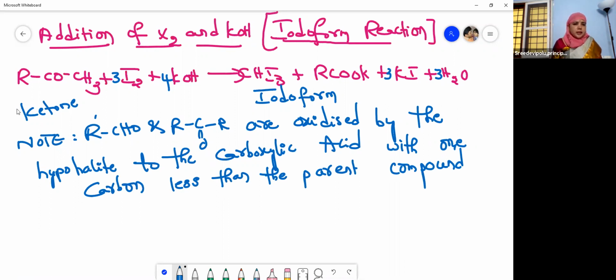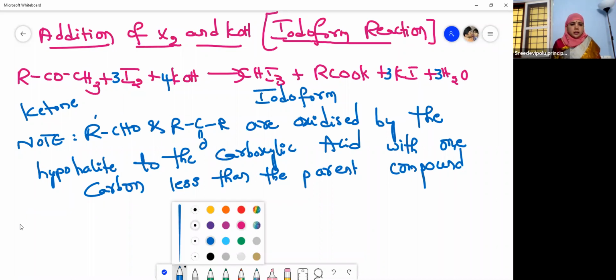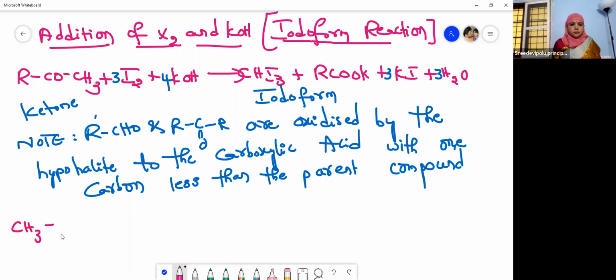See here, if this is CH3COCH3, I will show you. We will go for the equation. Suppose this is acetone. When it is treated with iodine in the presence of KOH, what do you get?